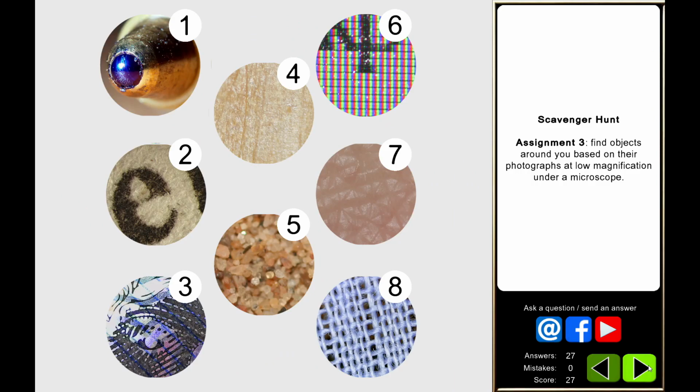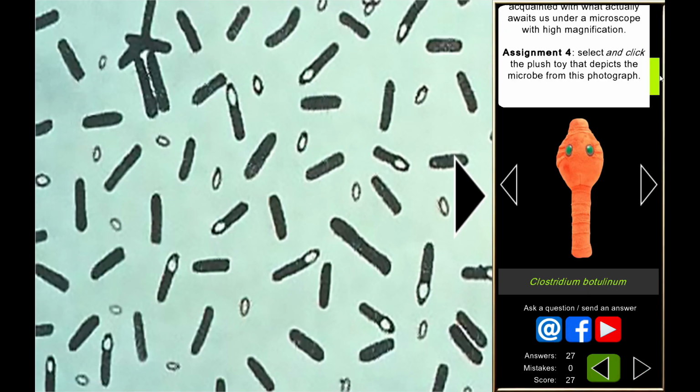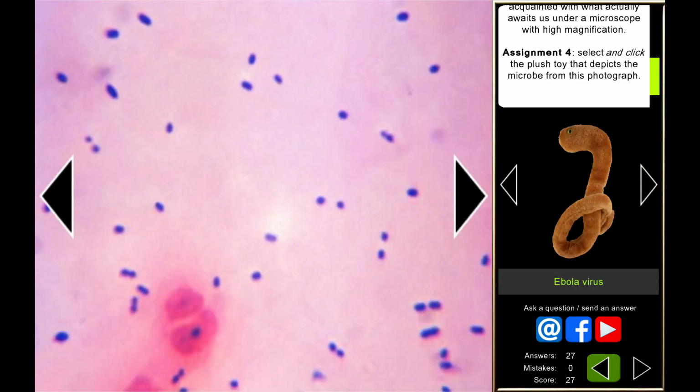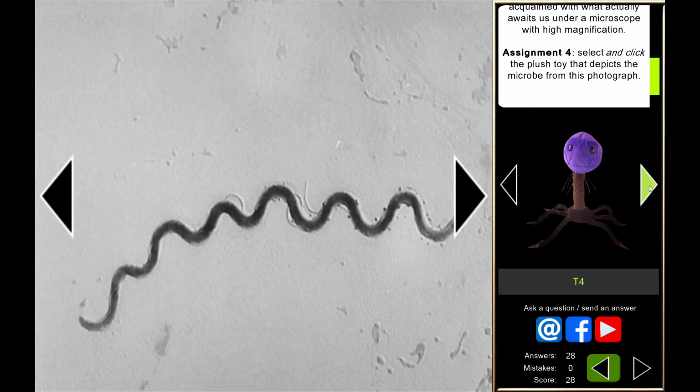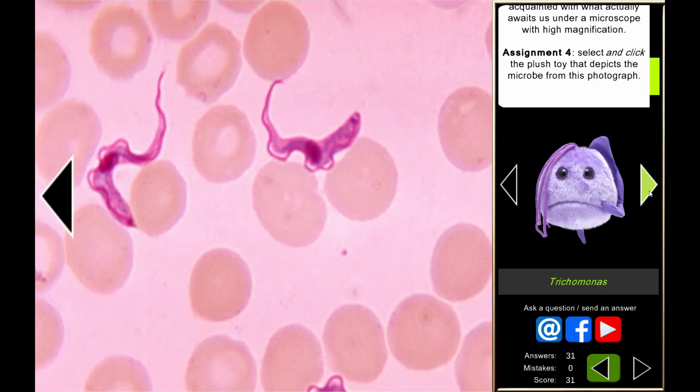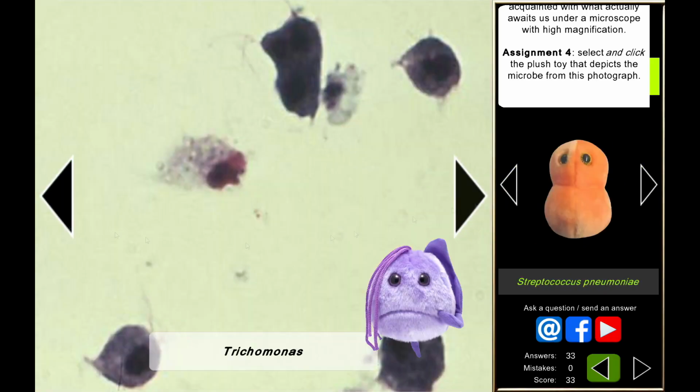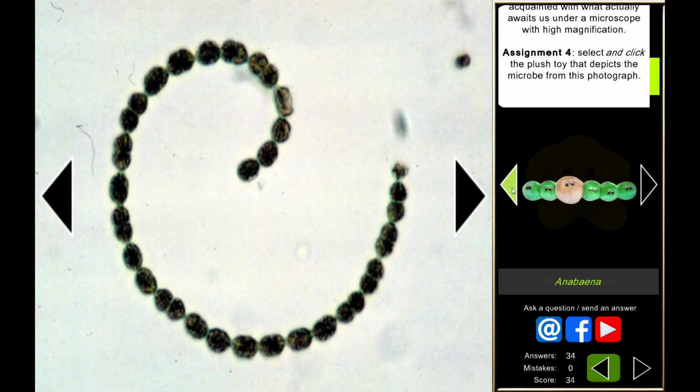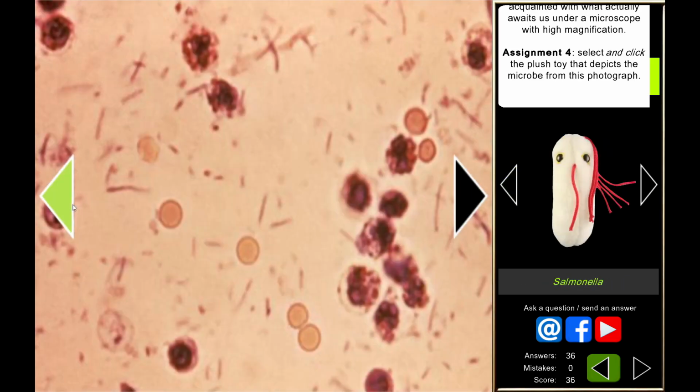It is recommended to provide each student with a set of printed macro photographs for this scavenger hunt. The fourth assignment is to identify the names of real microbes based on plush microbe toys. Giant Microbes has kindly granted permission to use images of their toys, which is great because they are quite recognizable. However, students will still need to put in some effort to complete this assignment.